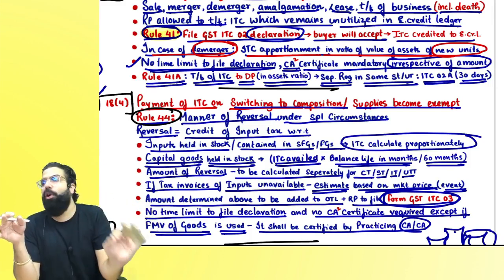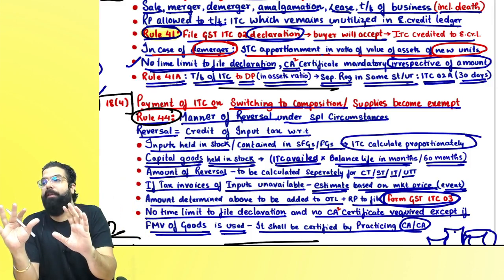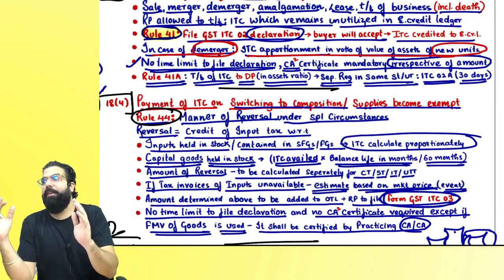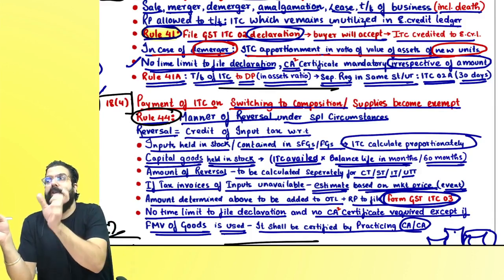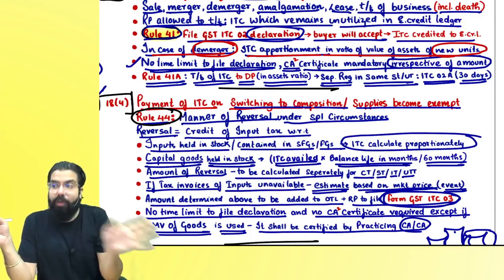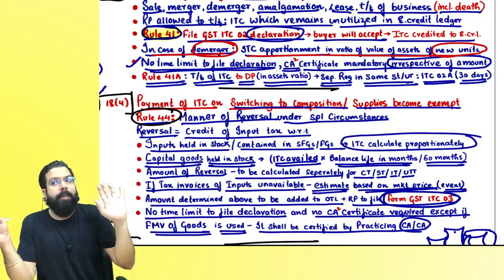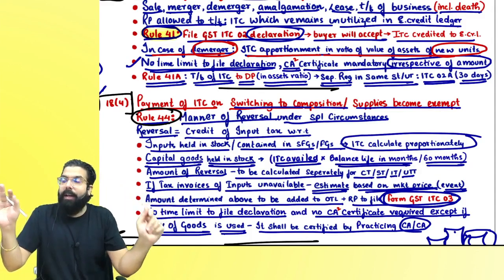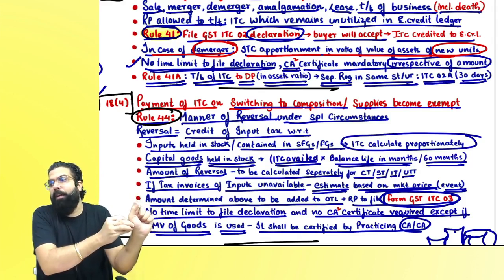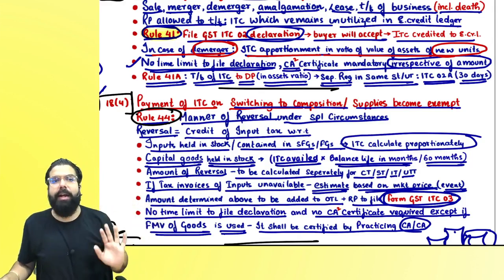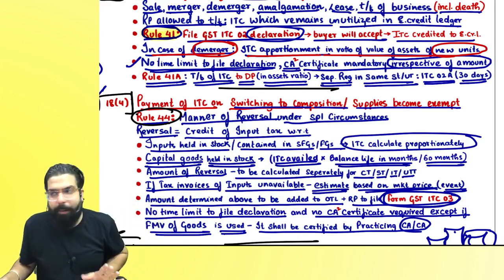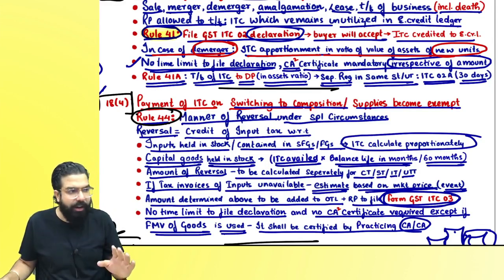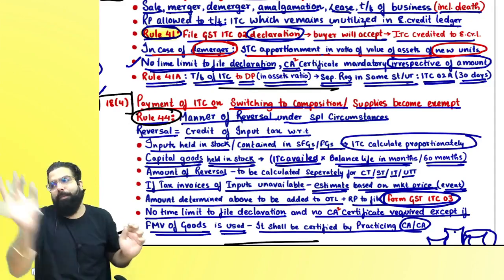Government told, I have used the word demerger, but I mean to say that even if a big business is there and out of that business one small part has been hived off, means you have cut off a small part, might be you have transferred 10 crore ka asset, you have kept 90 crore ka asset, then how much should be transferred to the new unit? 10% of the e-credit ledger. They are telling it is not applicable only to demerger, it is applicable to all kinds of business reorganization where a part of the business has been hived off.